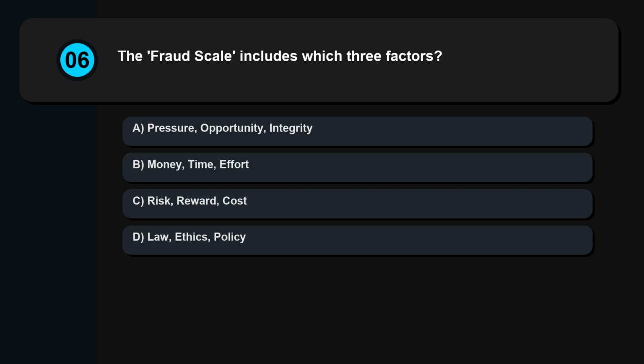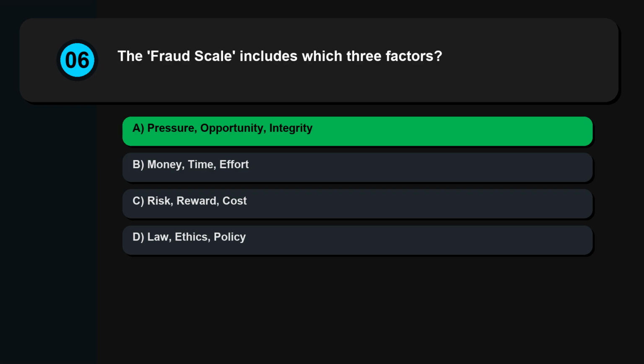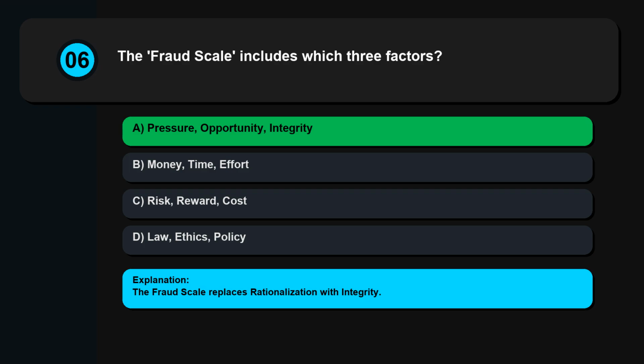Question 6. The fraud scale includes which three factors? Pressure, opportunity, integrity. Money, time, effort. Risk, reward, cost. Law, ethics, policy. The fraud scale replaces rationalization with integrity.